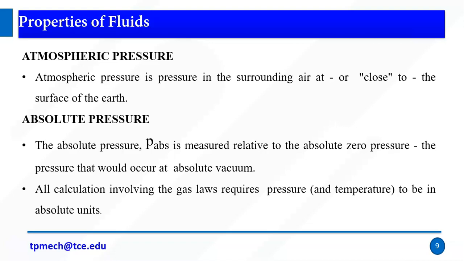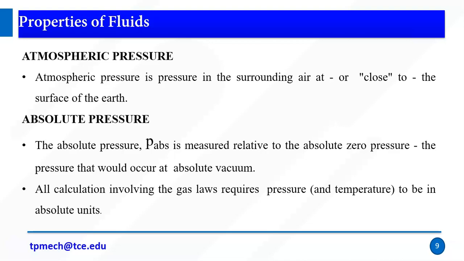So atmospheric pressure is the pressure of the surrounding air, close to the surface of the earth. This is atmospheric pressure. Absolute pressure means it is measured relative to absolute zero pressure. It will occur only at absolute vacuum.